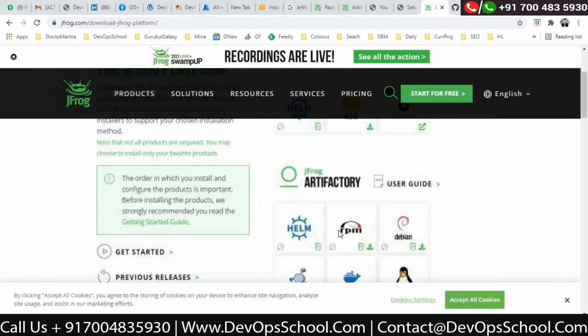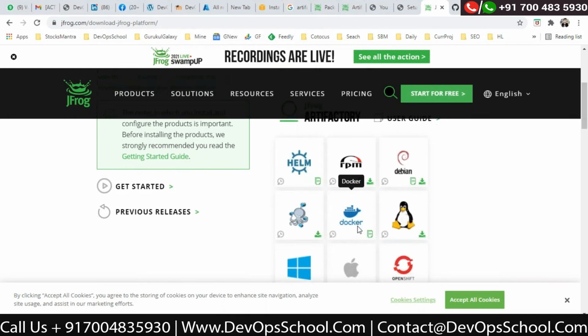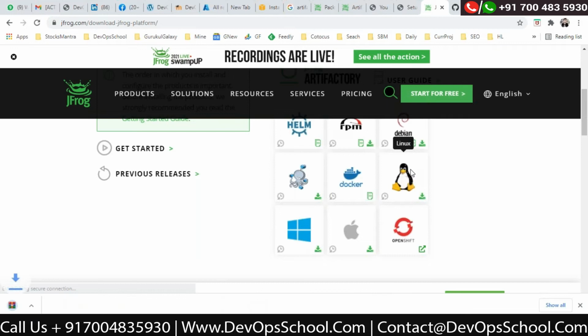Here I'm going to get it for Linux. Here you have a Debian package, a Linux package, an RPM package, a Helm package, a Compose package, a Docker package, a Windows package, a Mac package, and an OpenShift package. I'm going to click the download for Linux. Let it come. You see here, one package is being downloaded.